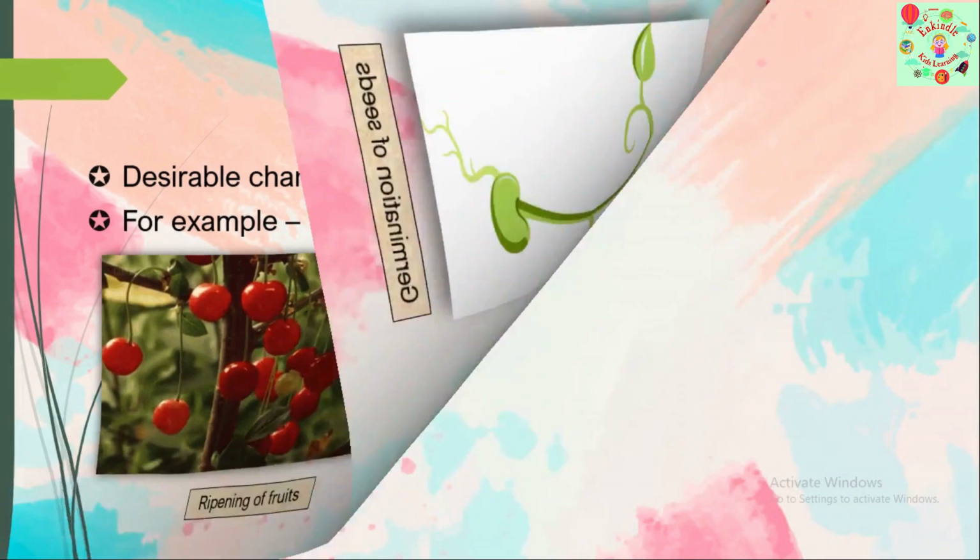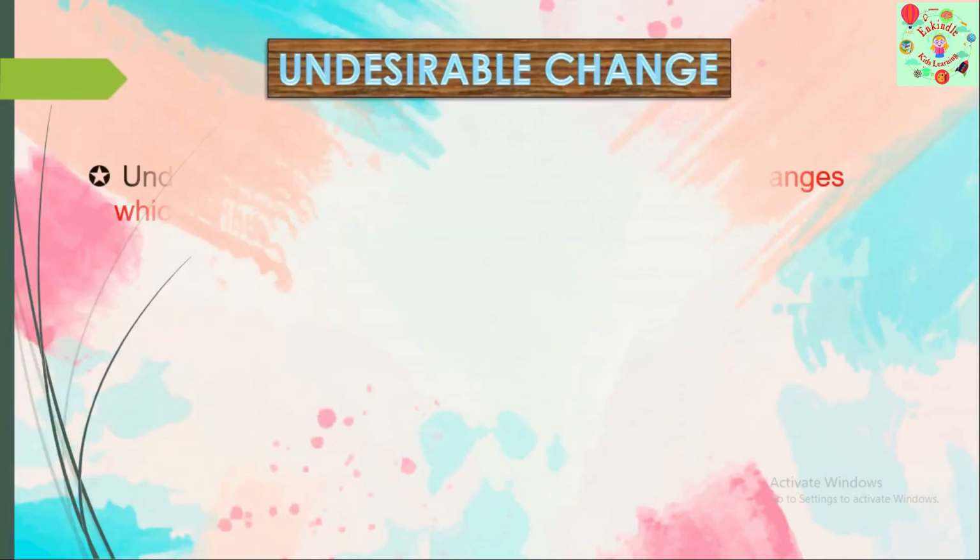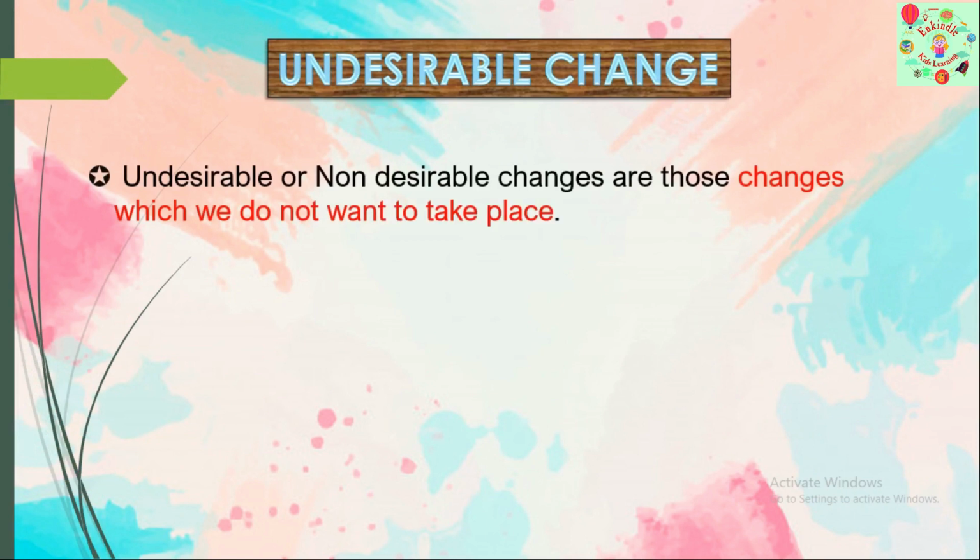What about the undesirable change? Undesirable or non-desirable changes are those changes which we do not want to take place. It is the opposite of the desirable change. We don't want that change to occur. What are the examples for this?